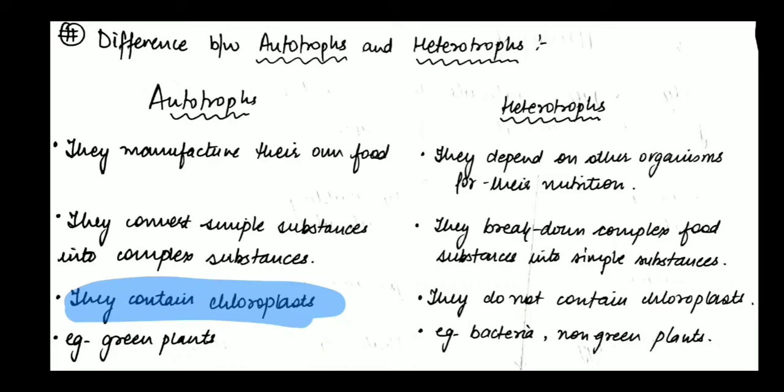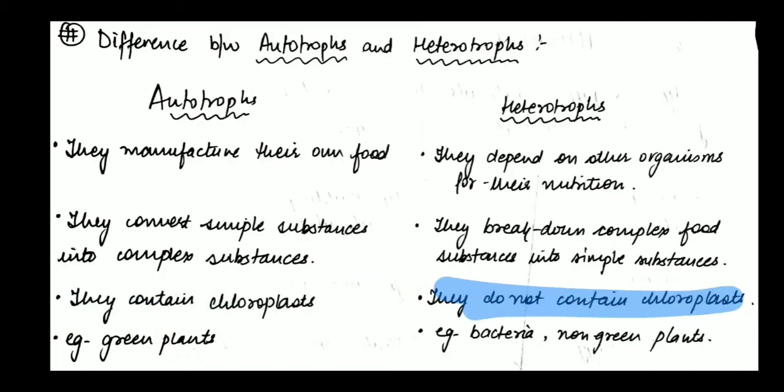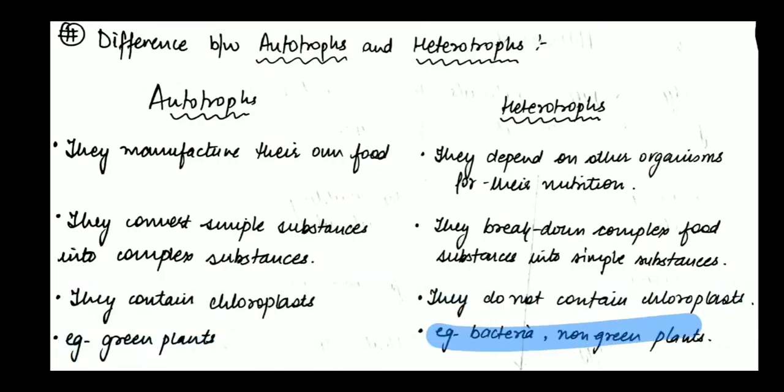Chlorophyll. And this chlorophyll comes from the chloroplasts. The heterotrophs do not contain chloroplast. Example of autotrophs: green plants. Example of heterotrophs: non-green plants or bacteria, and animals also fall under the category of heterotrophs. So I hope the difference between autotrophs and heterotrophs is quite clear.